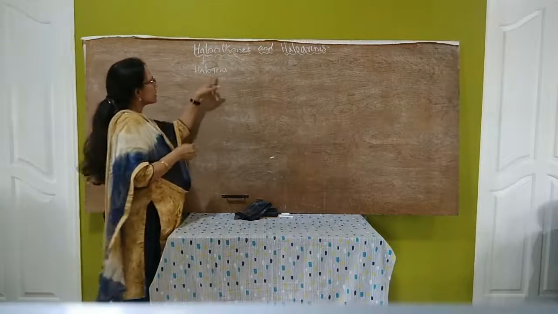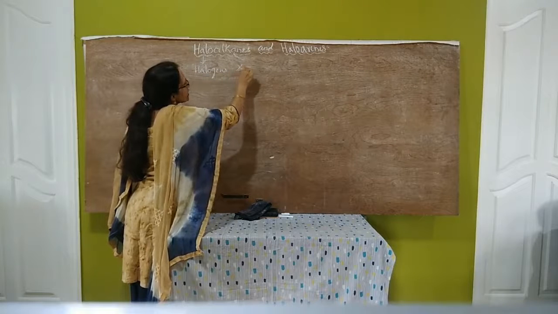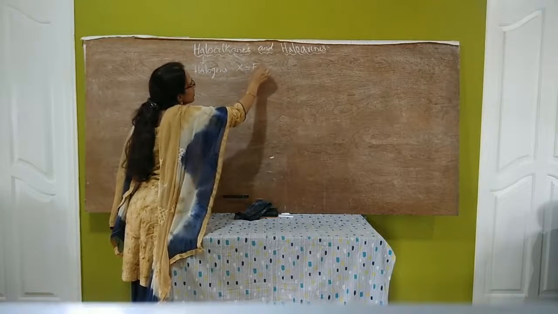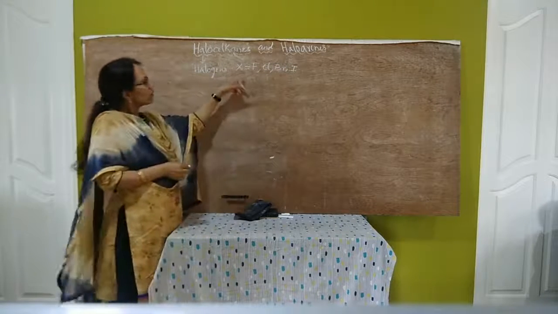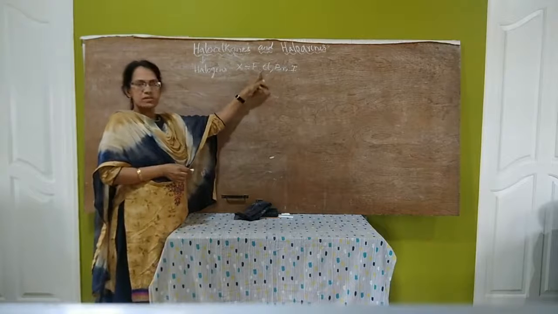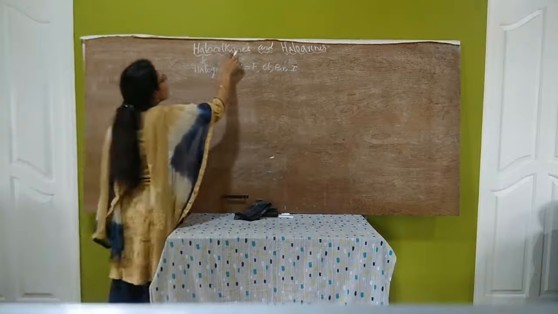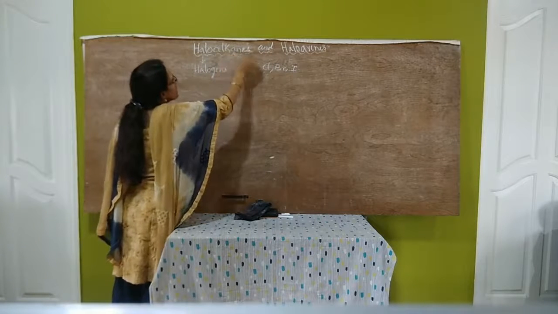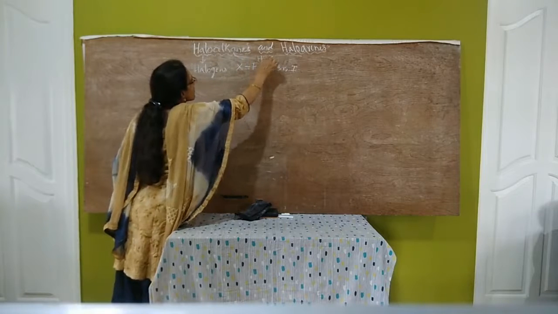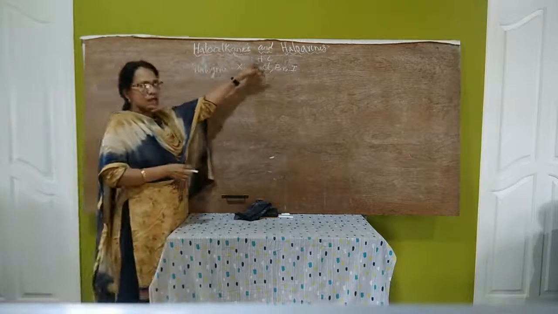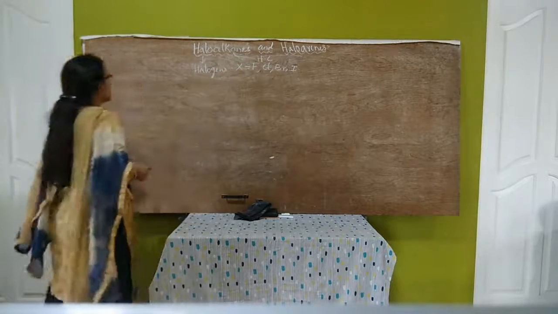You know halogens are 17th group elements represented by the symbol X. So halogens are fluorine, chlorine, bromine, iodine and astatine. But we don't consider astatine because it is a radioactive element and the compounds of astatine are very rare. And what are alkanes and arenes? Alkanes and arenes are hydrocarbons. So, haloalkanes and haloarenes are the halogen derivatives of hydrocarbons.